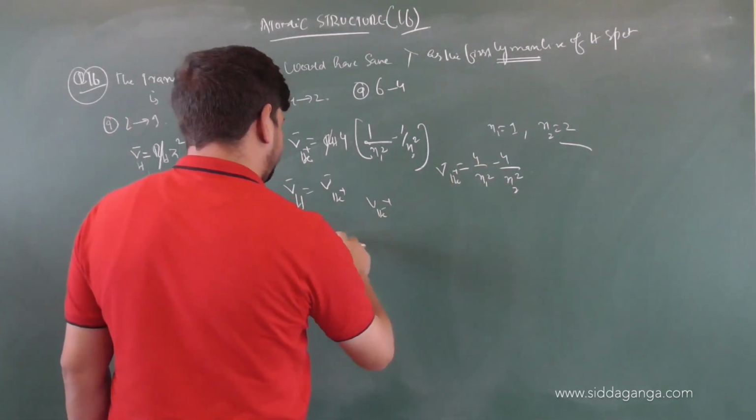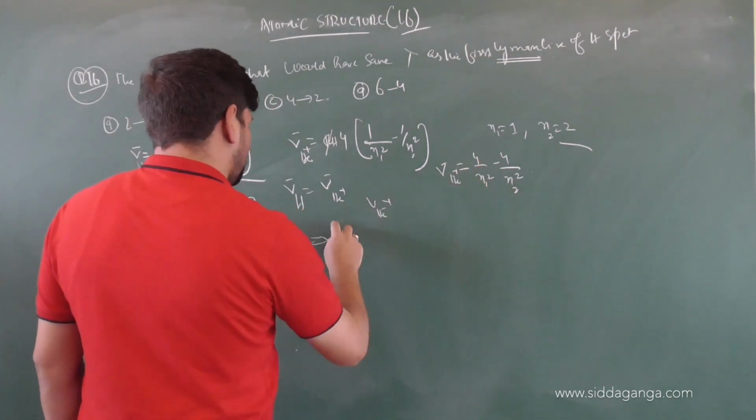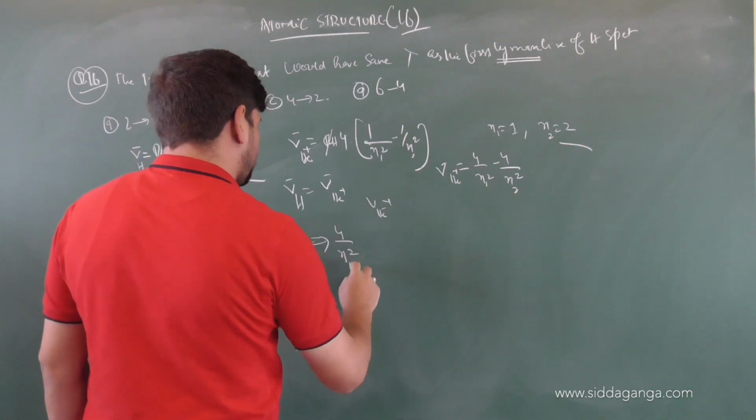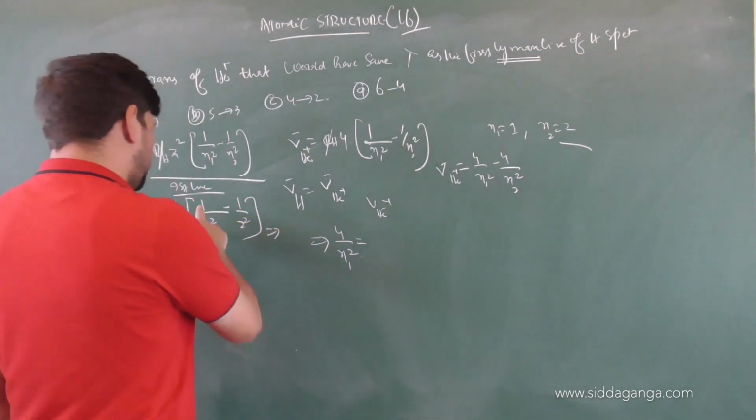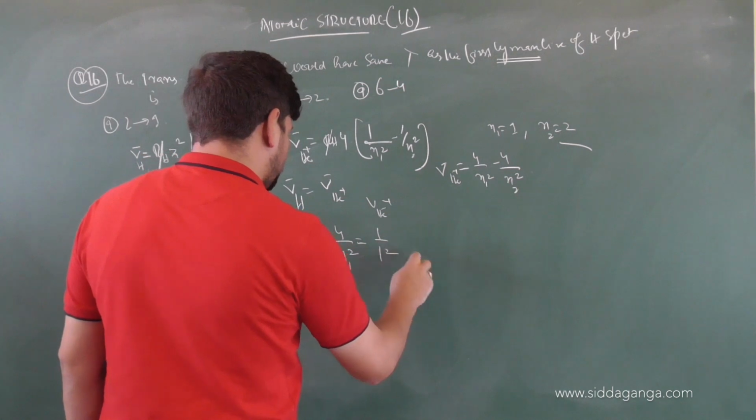So 4 by n1 square in helium will be equal to 1 by 1 square.